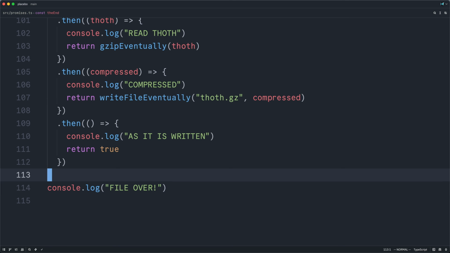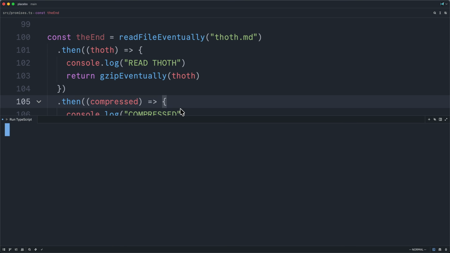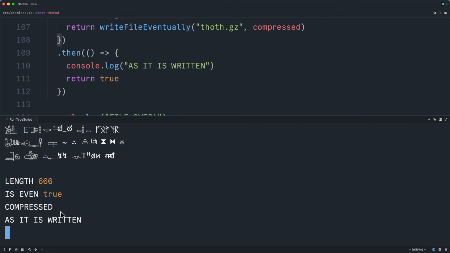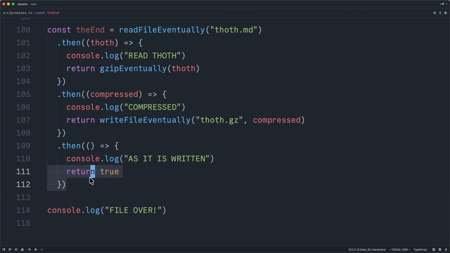Now let's jump back down to the bottom and see if this thing works. Firstly, it infers the correct type, which is the final Boolean. Compressed is indeed a string instead of an eventual of string. And now if we run it, we'll see what happens. And there we go. We see as it is written getting printed, and it was compressed. So we've solved the problem of callback hell and invented this new abomination.